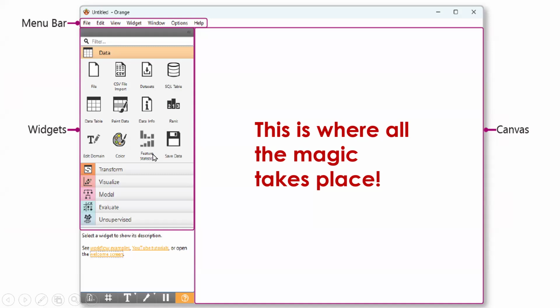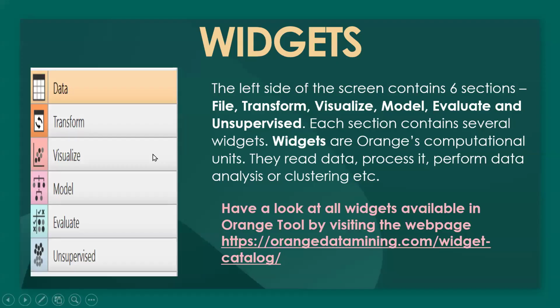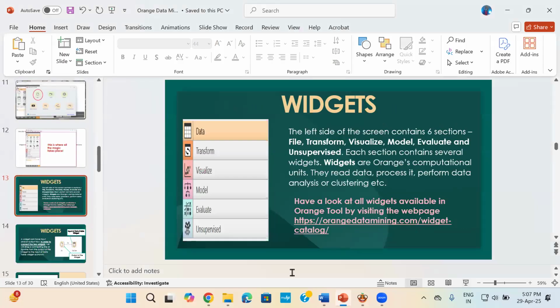Now, widgets are the things, the computational units of Orange. This is where you will be doing all the work. You will be taking widgets to do all your work. Okay. These are the various widgets which will be available when you open Orange for the first time. Later on, when we'll be working on NLP and computer vision, we will be adding on different widgets. Okay. You can also see all the widgets available in this Orange data mining widget catalog.